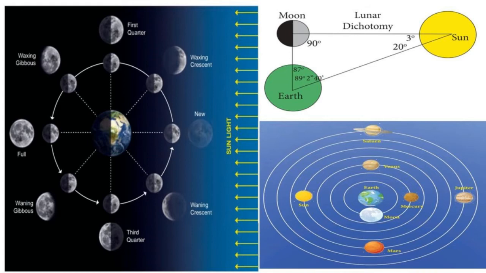When the sun, earth and moon are at a 90-degree angle, how will the moon appear to a person on the surface of the earth? Now, if you look at the portion of the moon facing earth, we will see half of it illuminated and half is dark side. Thus, the moon will appear as a half moon. The half moon during the waxing period is called the first quarter, and the half moon during the waning period is called the third quarter.